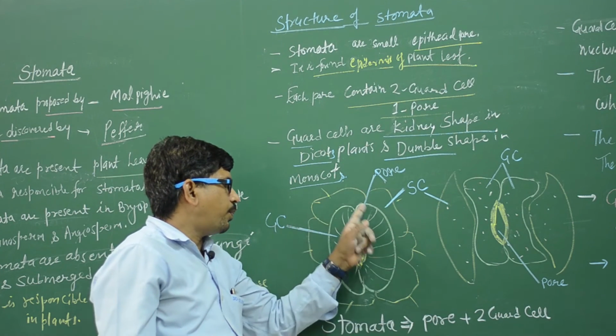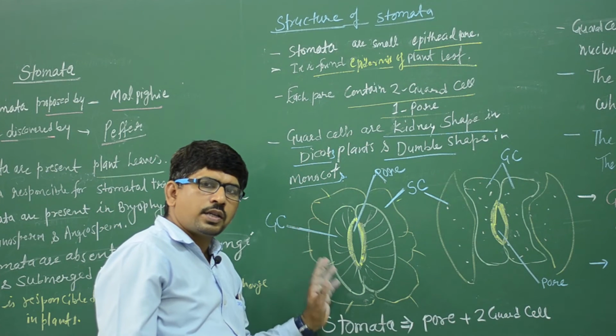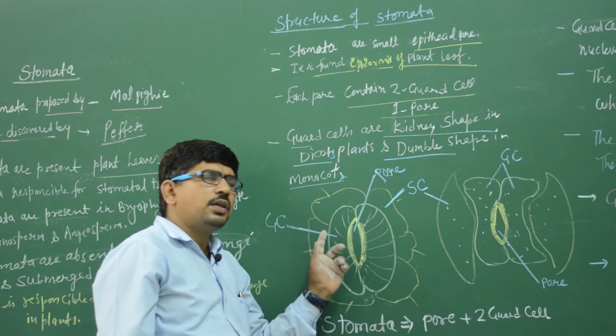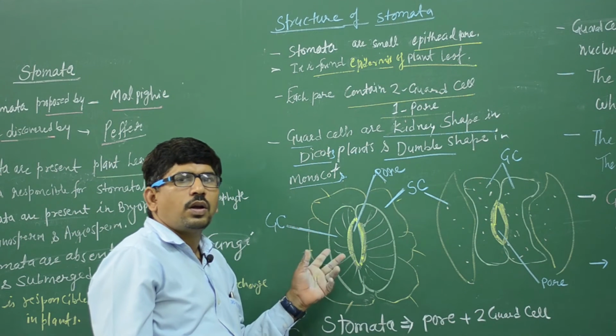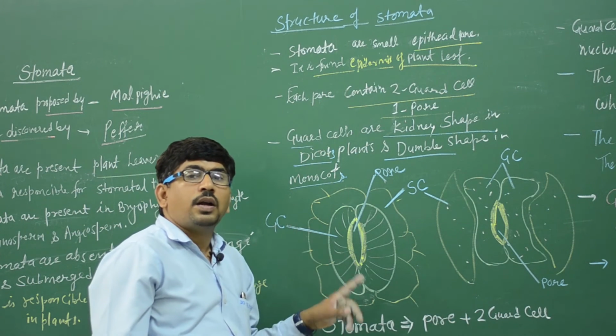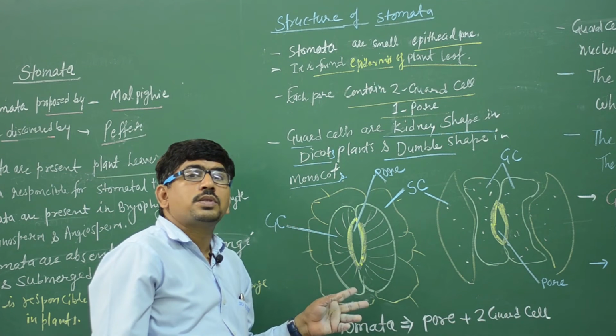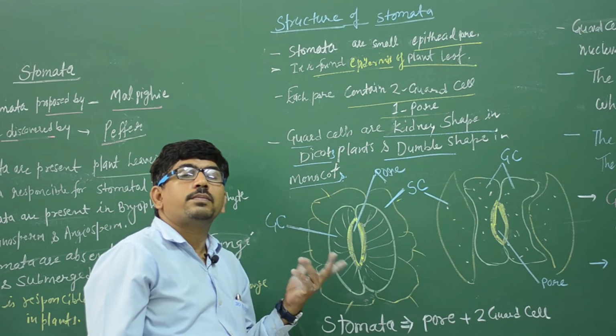So here is the structure of the stomata. It is a stomatal apparatus, which means two guard cells and a pore are present. When the guard cell is dumbbell shape, that is dicot. Guard cell is kidney shape.